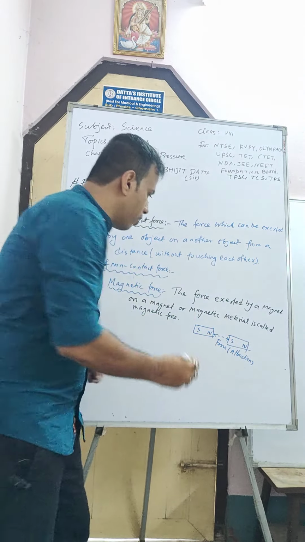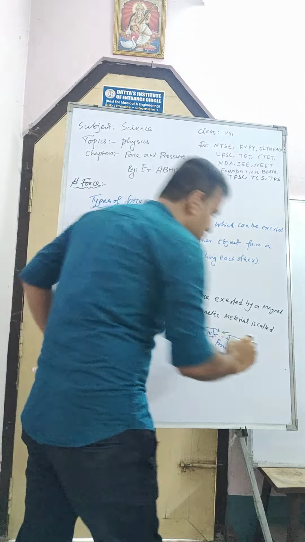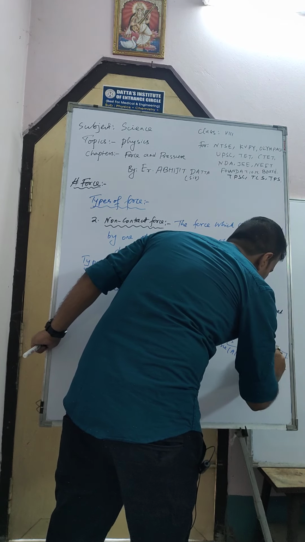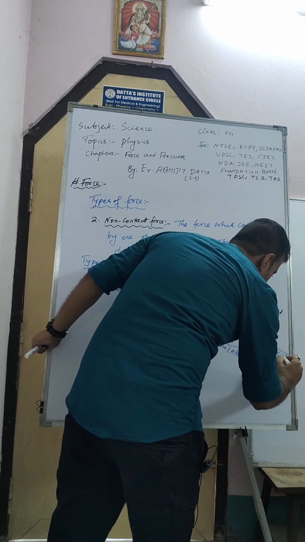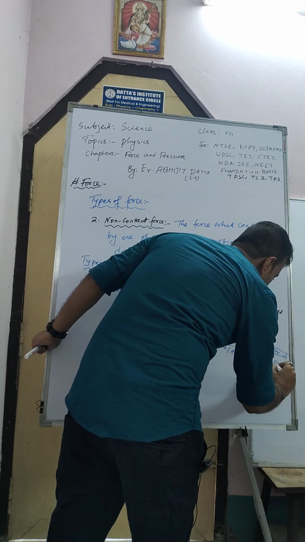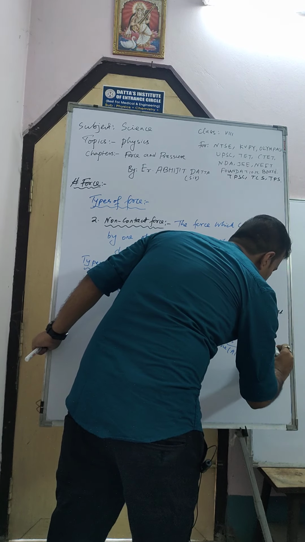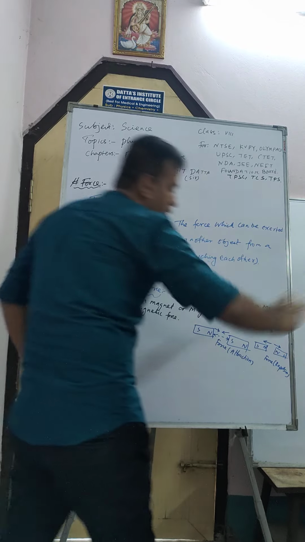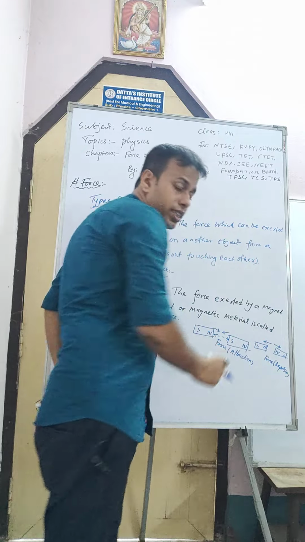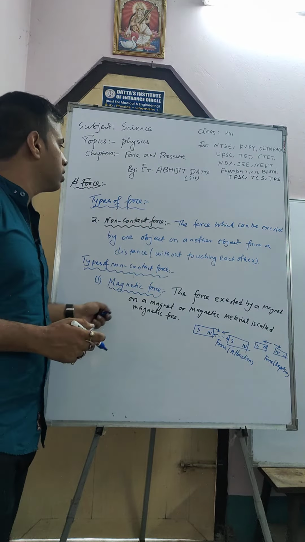Suppose this one is another magnet, and this one is another magnet, this one north pole and this one also north pole, and south here south. Then in that case there will be one force, and it will be repulsion force. So in that case they will repel each other. There is a gap, there is no physical touching, yet a force is applied. This force is known as magnetic force, and this is one kind of non-contact force.